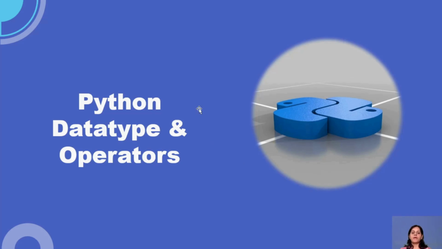So guys, what are Python data types and operators? Basically, what are data types and what are the operators? Data types are nothing but the kind of, or I can say the placeholder to take input, whatever we are giving, right? The user input it will take, and it will give you the output. How will it give you the output? The interpreter does not understand the language which we are writing. Okay. So what will the interpreter do?